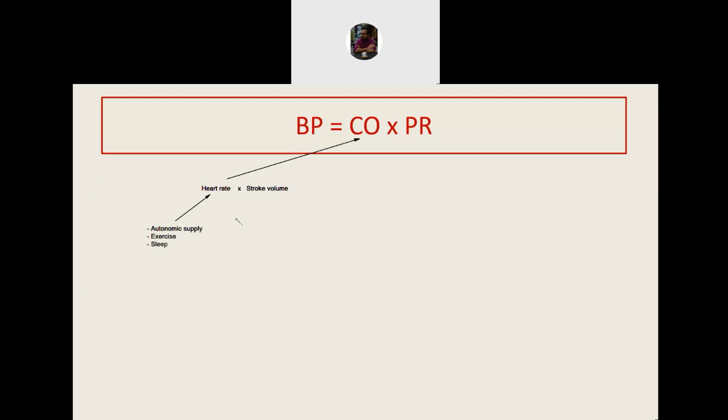The stroke volume again depends on various factors, and we have seen that the stroke volume essentially is a function of contractility of the heart and is also regulated by Frank Starling's principle, and therefore it depends on the preload. Now, the preload depends on the venous return.